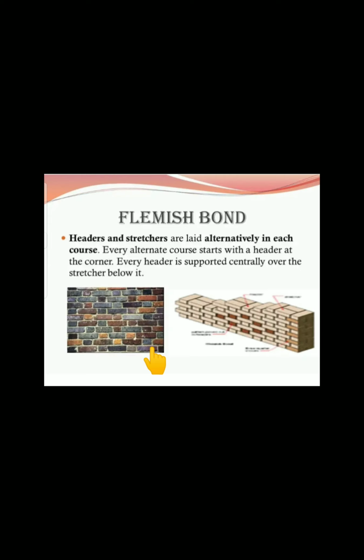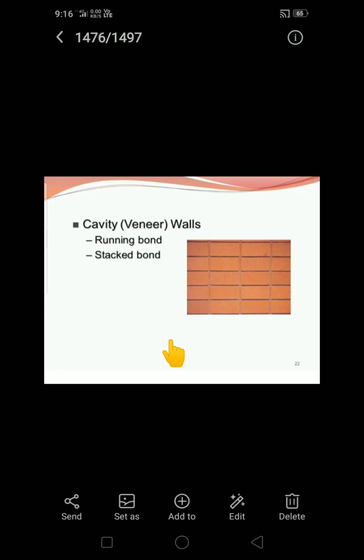But in the English bond, there are alternate courses of header and stretcher, which means one full layer will be header and the next layer will be stretcher. So that is the English bond. Next, cavity or veneer running. This is a running bond or stack bond. These are some examples for that.